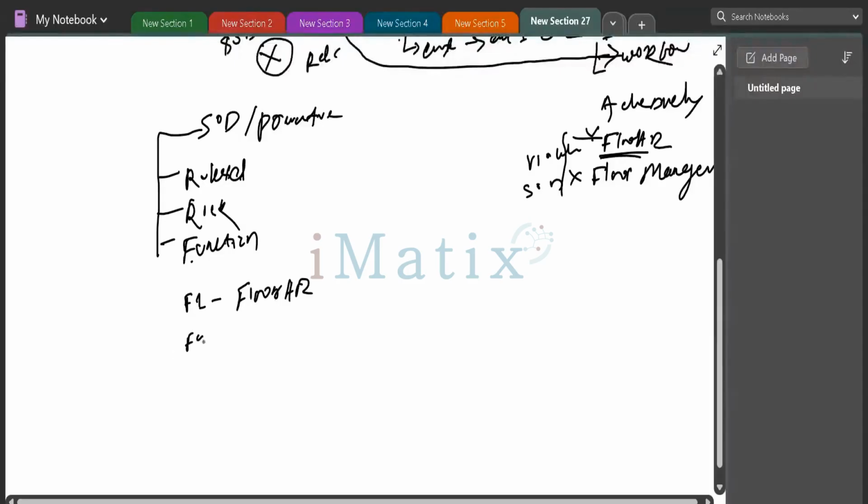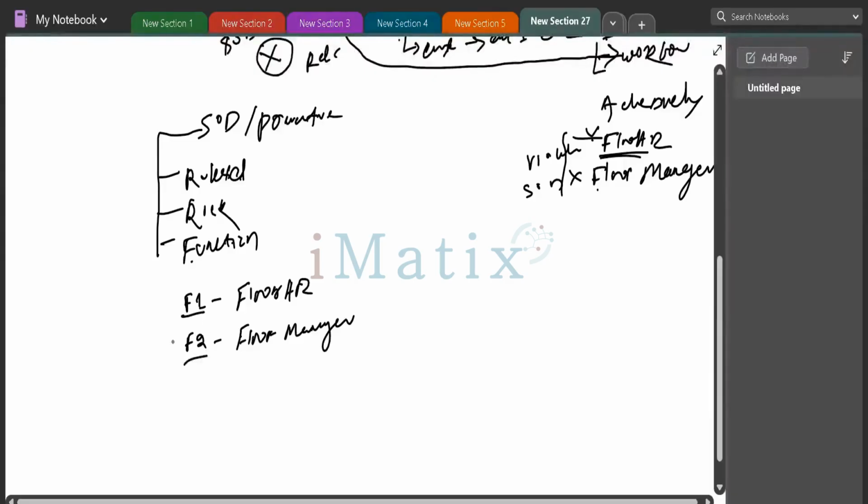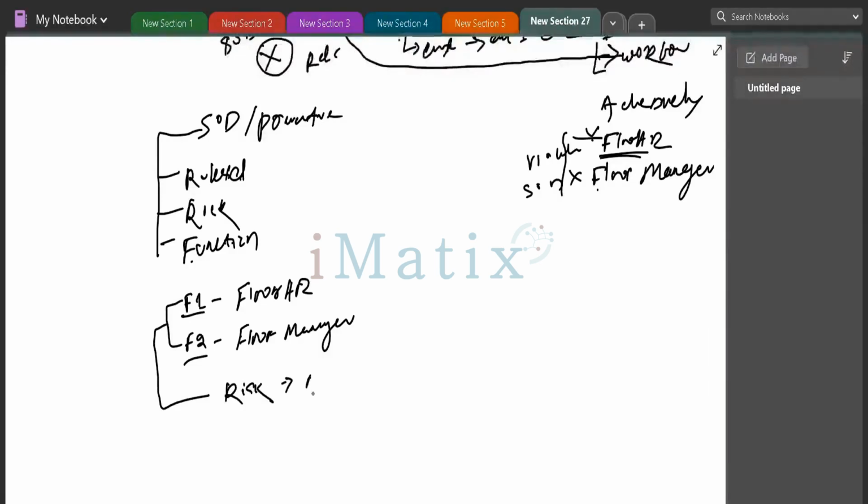I can create another function, function 2, and mention the entitlement Flow Manager. This is function 1 and this is function 2. These two functions I'll be attaching to my risk. I'll define a risk and give it the name Active Directory risk. And this risk I'll be attaching to my role set.